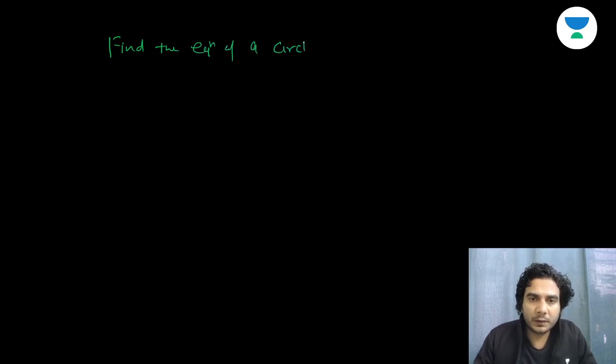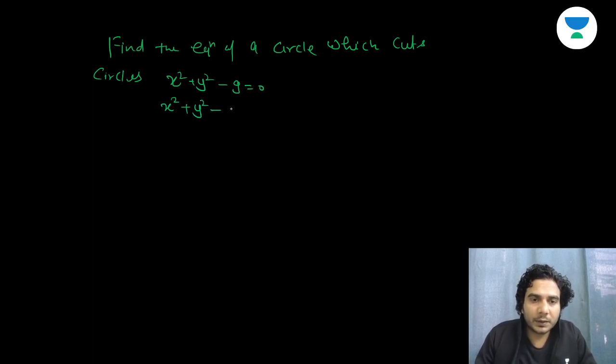All right, so now find the equation of a circle which cuts circles x square plus y square minus 9 is equal to 0, and x square plus y square minus 8x plus 12 is equal to 0, and x square plus y square minus 10x plus 16 is equal to 0 orthogonally.